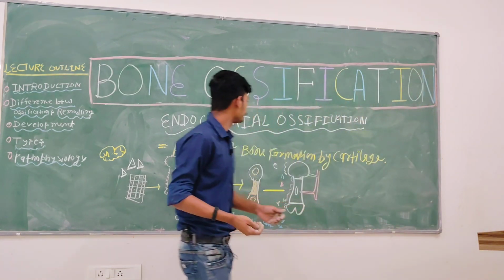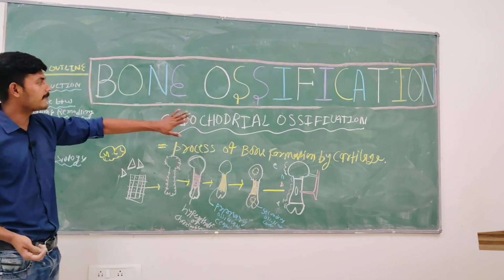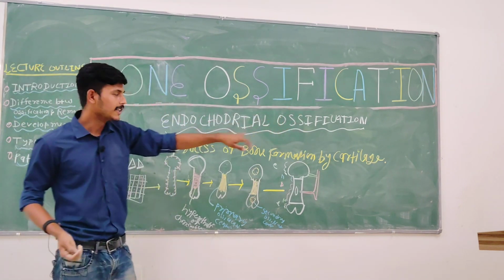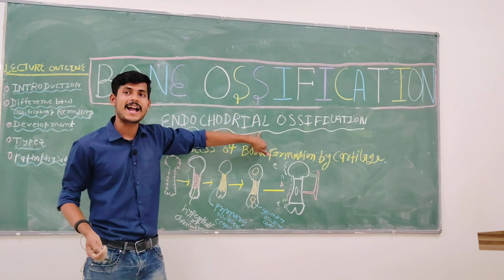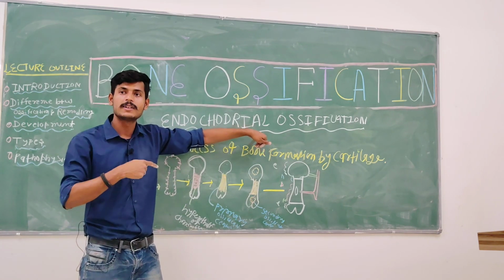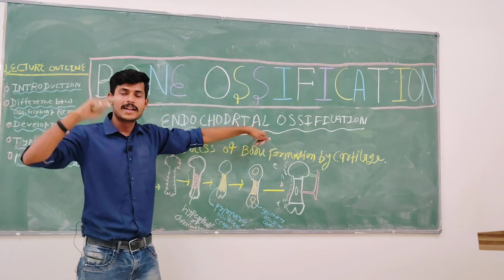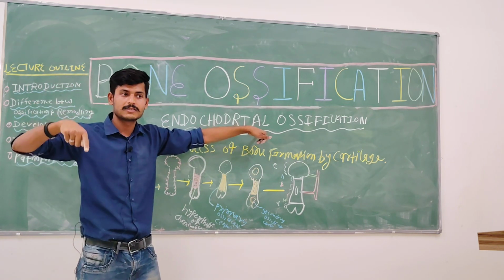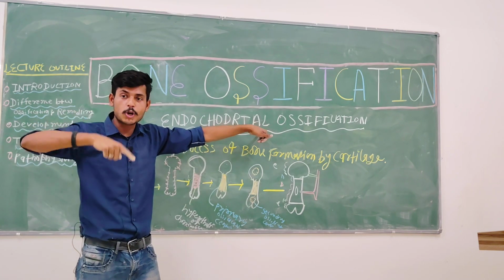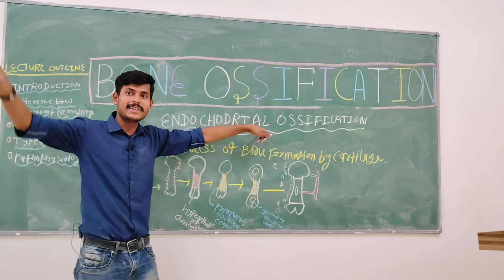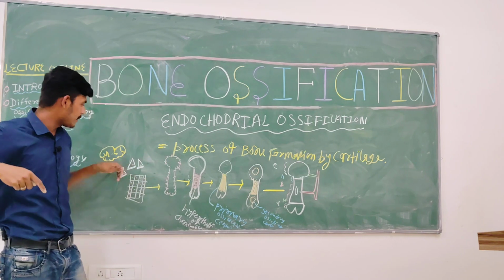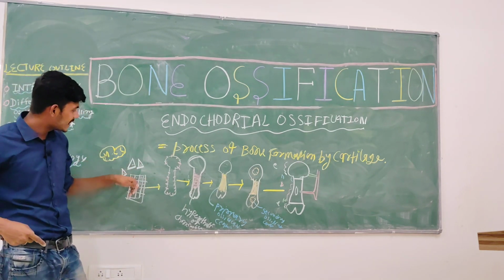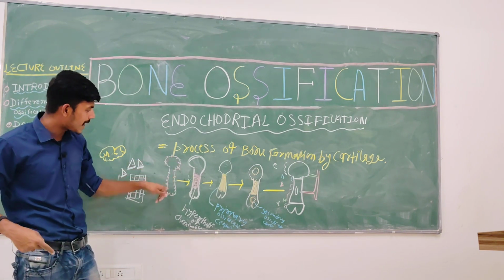Okay. We are discussing the first type of bone ossification, that's called the endochondral ossification. The name itself denotes that it is formed with the help of cartilage, okay? And you know, cartilage itself is formed by the chondroblast, and chondroblast is formed by the stem cell. Which stem cell? Mesenchymal stem cell. This mesenchymal stem cell will proliferate and form the chondroblast.